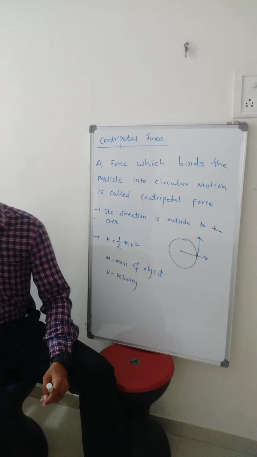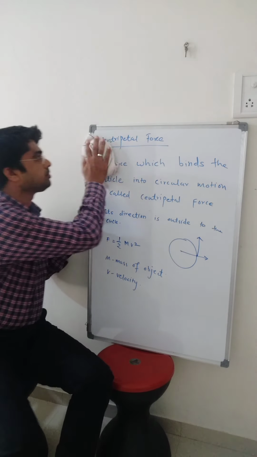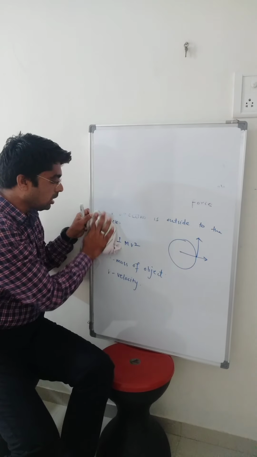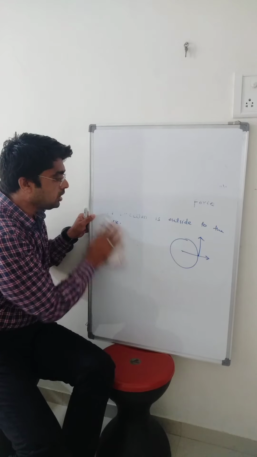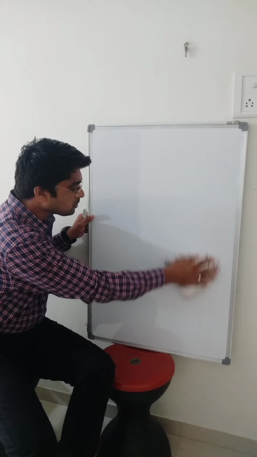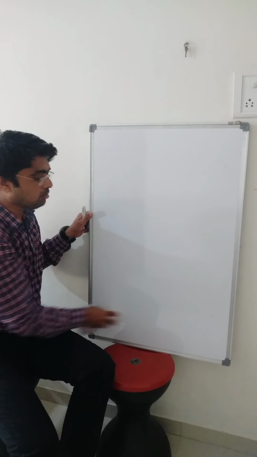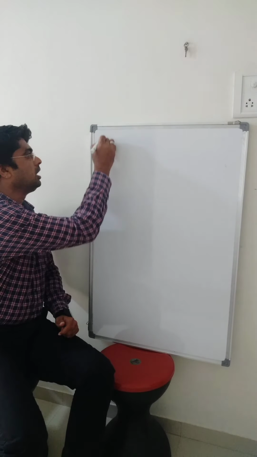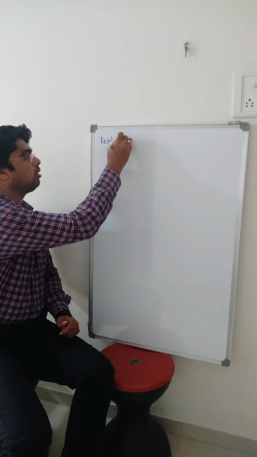Now next important is Kepler's Laws. Kepler explained the laws of planetary motion. All the planets revolve in a circular motion, correct? But Kepler corrected this statement. The motion is not circular, it is elliptical. So it explains three laws, Kepler's laws.